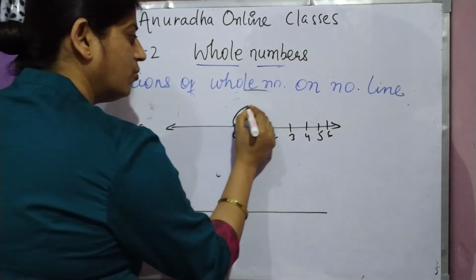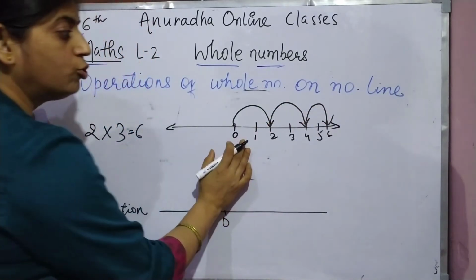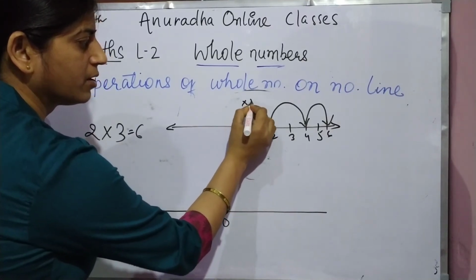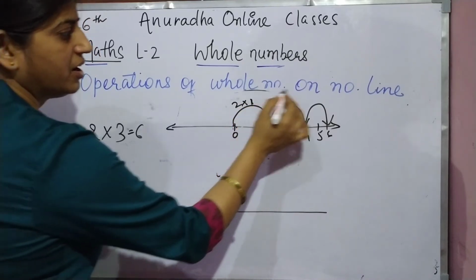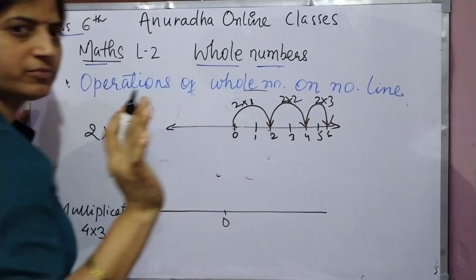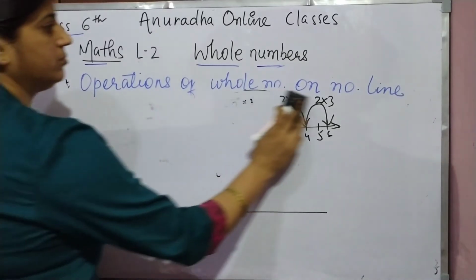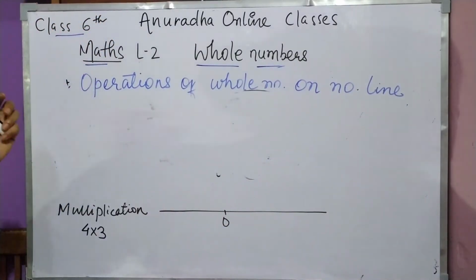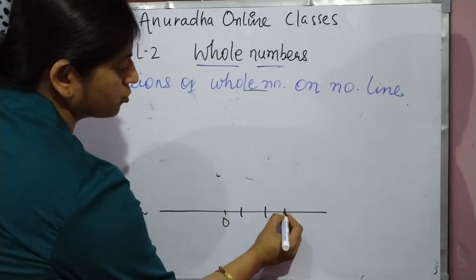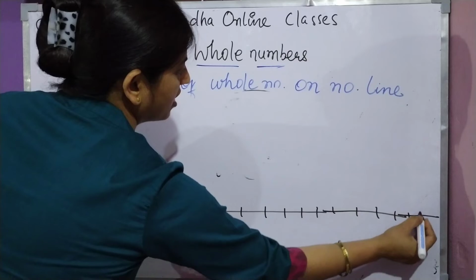Okay. 1, 2 and 3. 2, 3 times. 1, 2. This is one time. 2 into 1. This is 2 into 2. This is 2 into 3. Right? So then come to the next, that is 4 into 3. 1, 2, 3, 4, 5, 6, 7, 8, 9, 10, 11, 12.